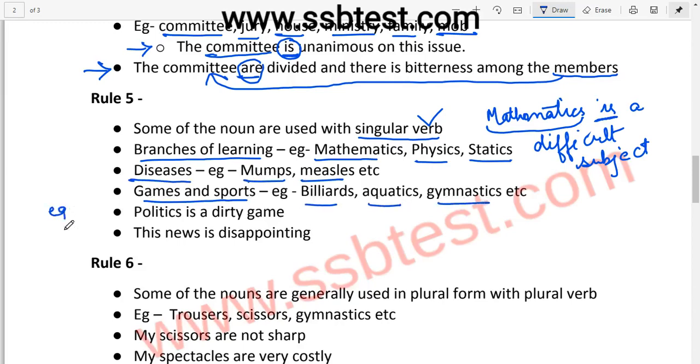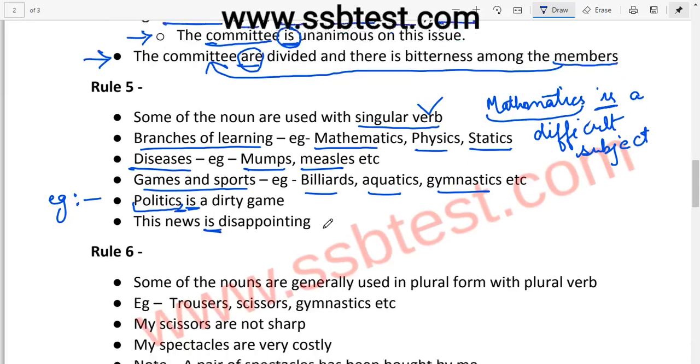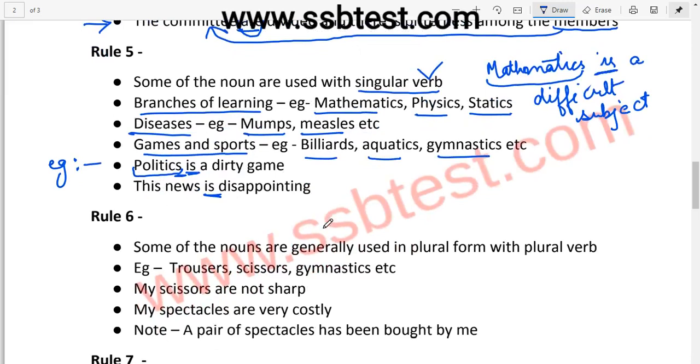Now let us see some examples. Politics is a dirty game. Okay, so this is a noun that is used with singular verb. Just because there is an S behind this noun, it doesn't mean that we will use are here, right? This news is disappointing. So these are some of the very common examples that are seen in various papers.